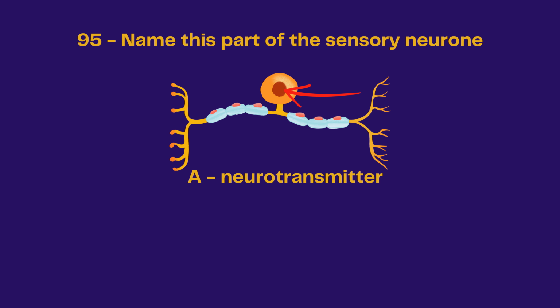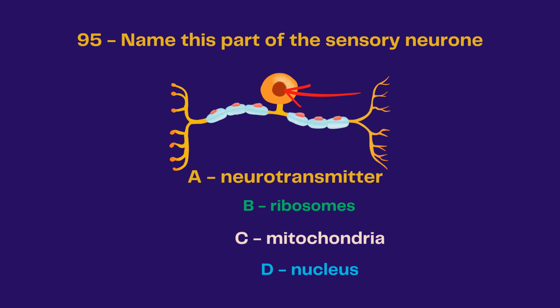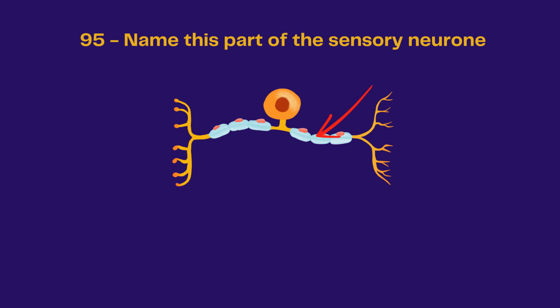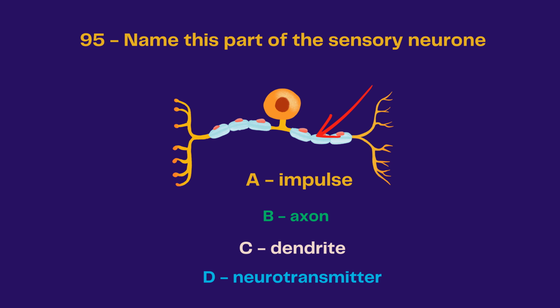Name this part of the sensory neuron. Is it A, neurotransmitter, B, ribosome, C, mitochondria, D, nucleus? The answer is nucleus. Name this part of the sensory neuron. Is it A, impulse, B, axon, C, dendrite, D, neurotransmitter? The answer is axon.